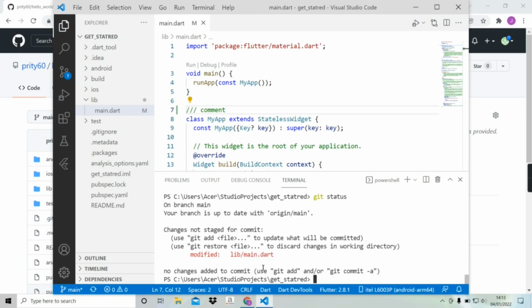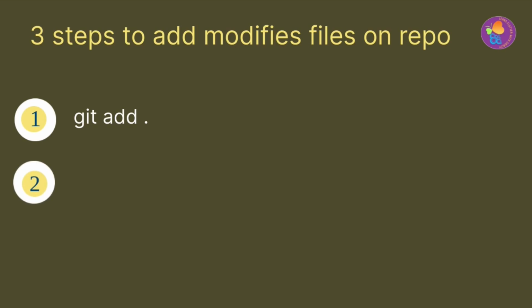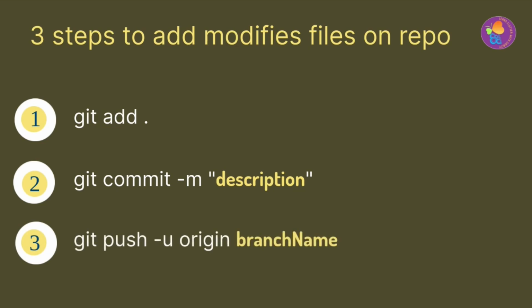Now I want to add the modified file to the remote repository. To add this modified file, we need to type three commands. They are git add dot, git commit -m description, and git push -u origin main. So by writing these three commands, we can add our modified files to a remote repo.